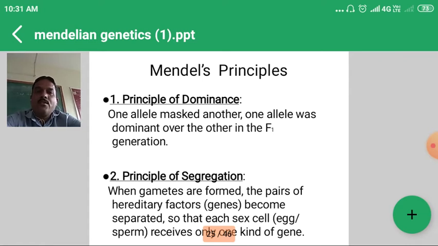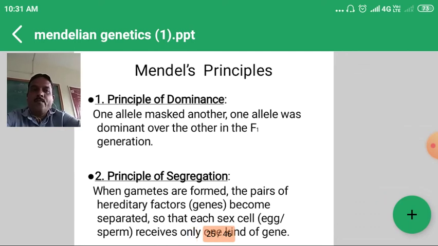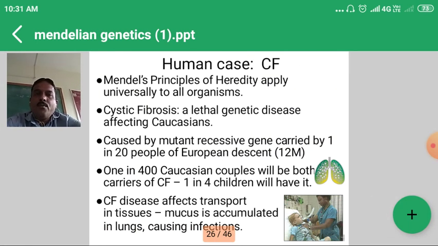So segregation is observed in the capital T from the homozygous tall and the small t from the homozygous dwarf. In the F1 generation, capital T, small t is observed, one from the female and one from the male, and this generation is heterozygous. So segregation of genes occurs. For studying this segregation, he also gave the principles of heredity.